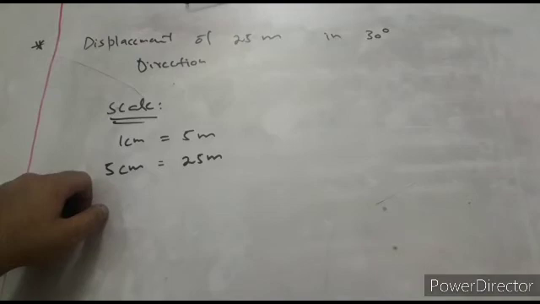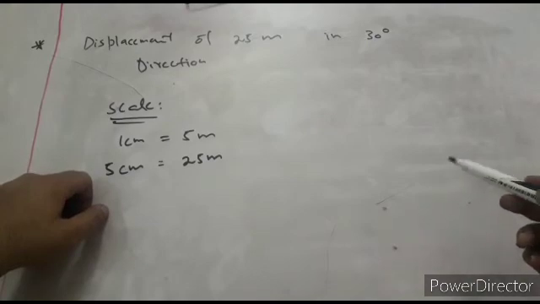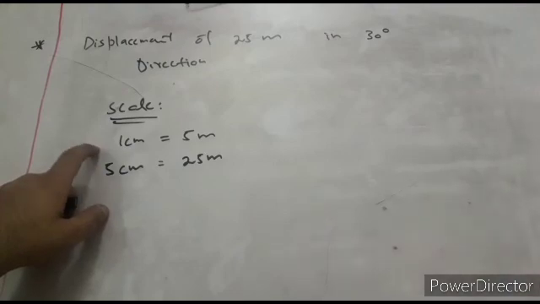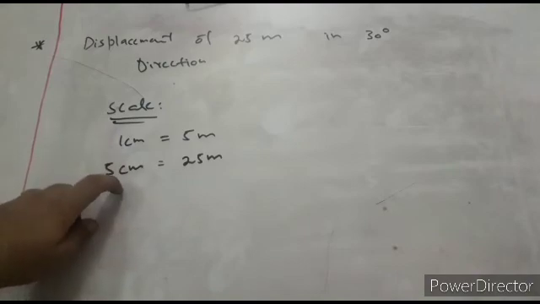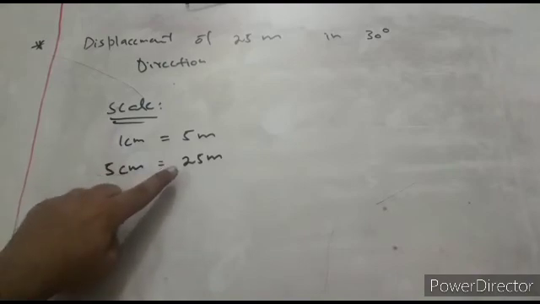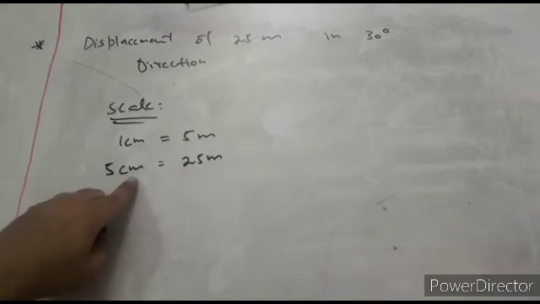So students, here we have another example of how to represent a vector graphically, and the question is we have to represent a displacement, which is obviously a vector quantity, of 25 meters in 30-degree direction. In this question the direction is given in terms of degrees, so we don't need a reference of north, east, south, west over here. So first of all we set a scale. Let's say 1 centimeter of my scale equals 5 meter of the question given. So 5 centimeters will be equal to 25 meters. So for the representation of a 25 meters vector, we have to draw a line of 5 centimeter.